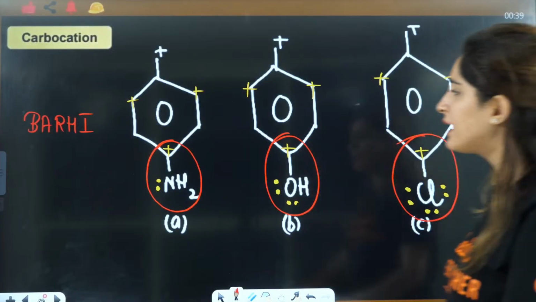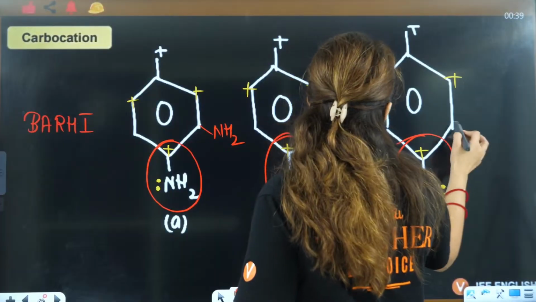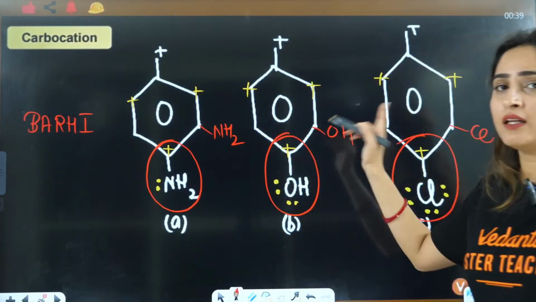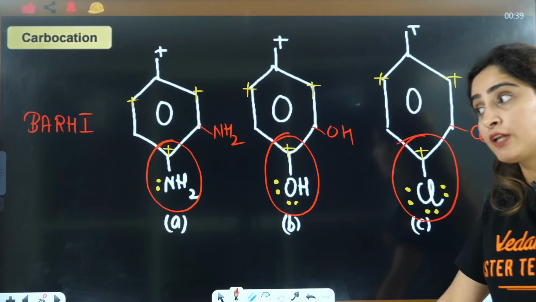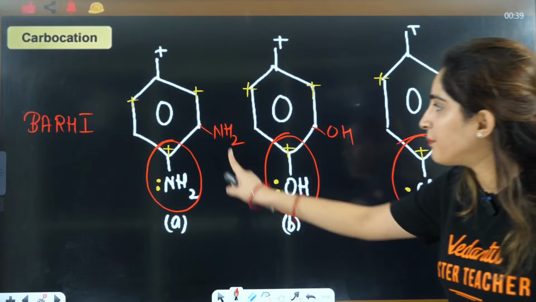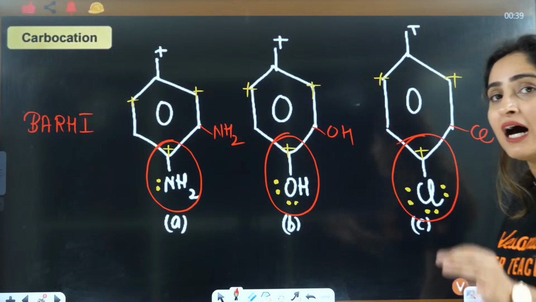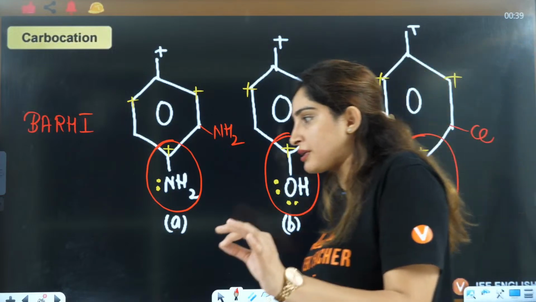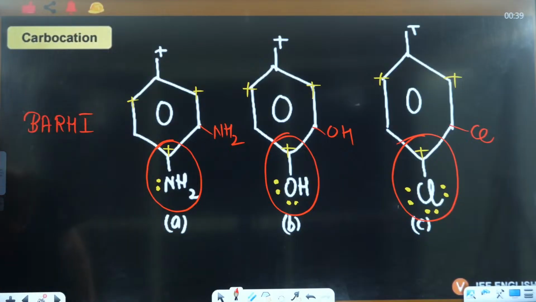Tell me one thing. If you have NH2 here, if you have OH here, if you have Cl here, then can you see back bonding there? Will you see back bonding there if they are at the meta position? If they are at the meta position, will there be any back bonding?